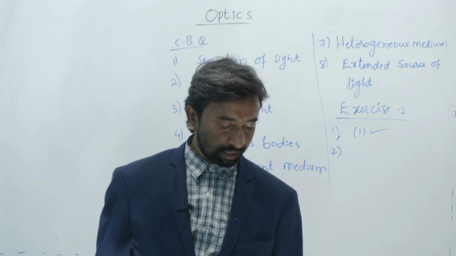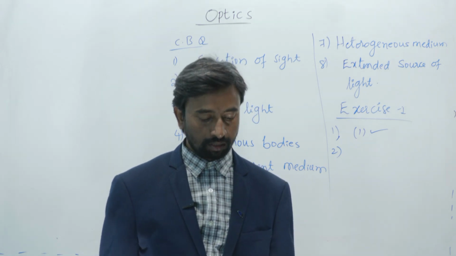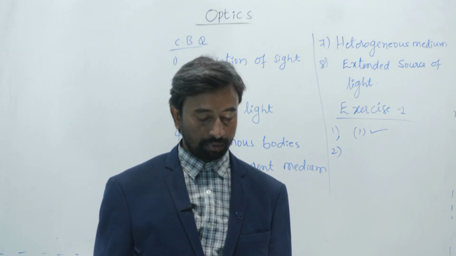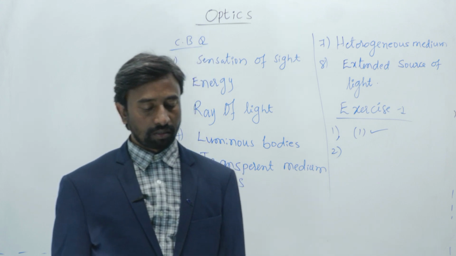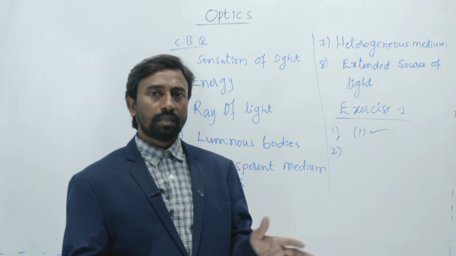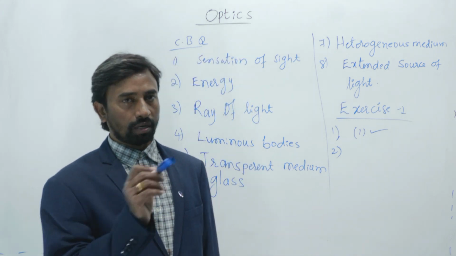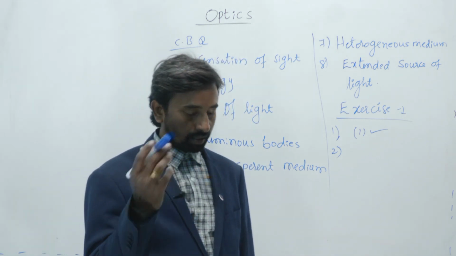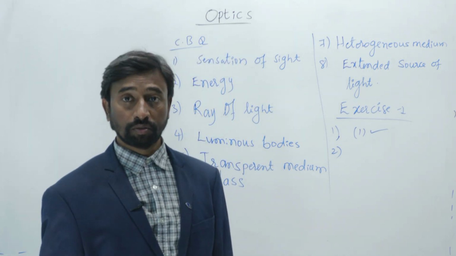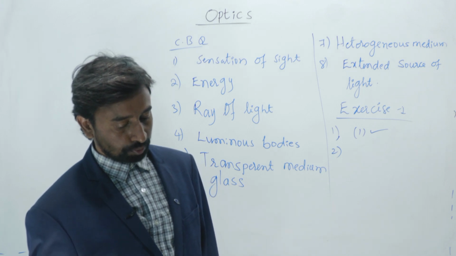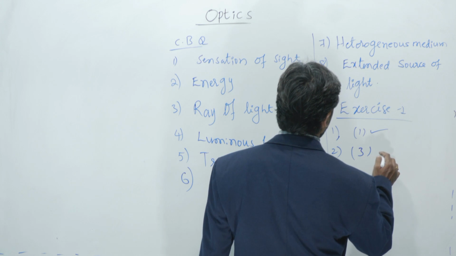A straight line drawn from a point source is called a ray. If you draw only one line from the point source, it is a ray. If you draw a number of lines, that is called a bunch of light, or a beam of light. So both 1 and 2 apply.